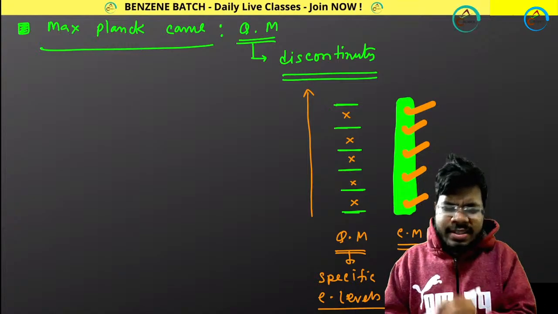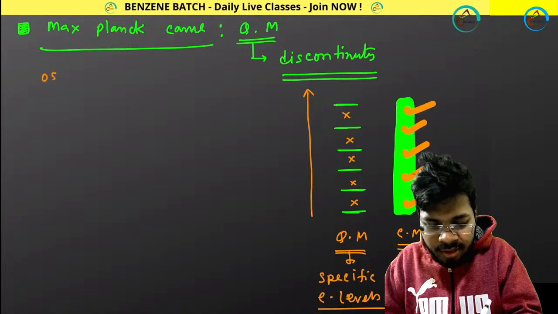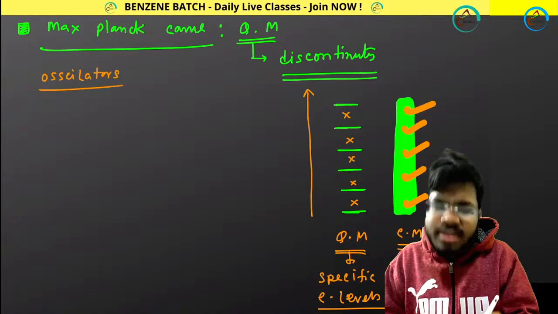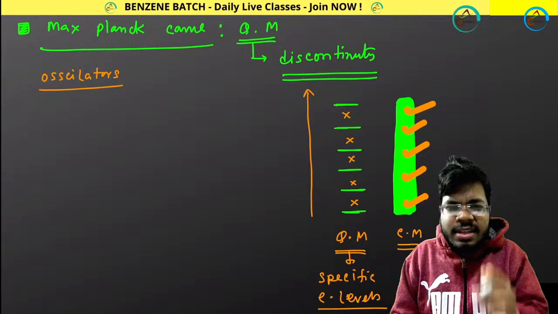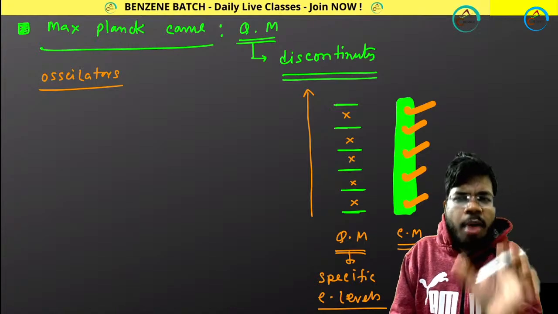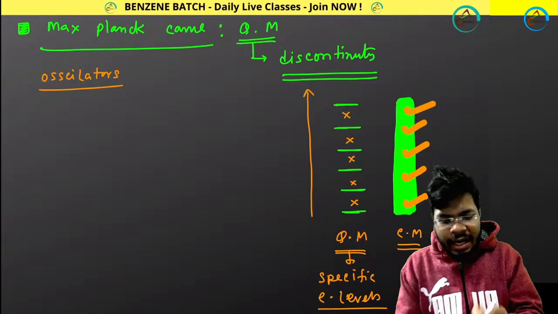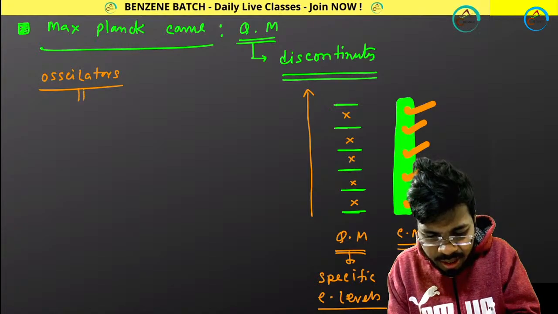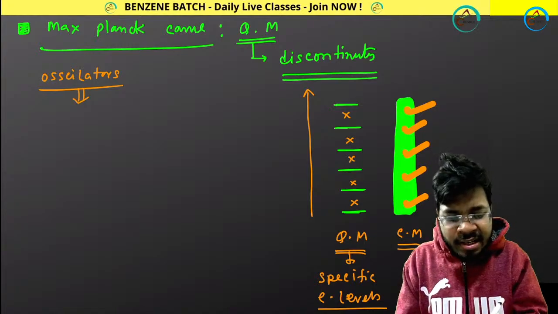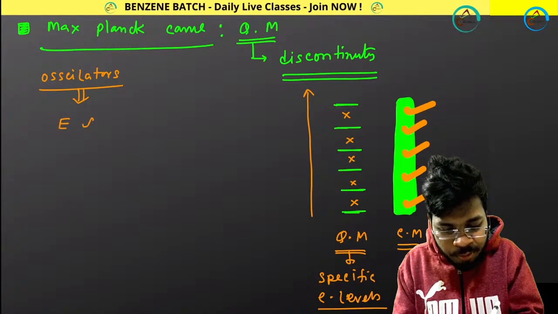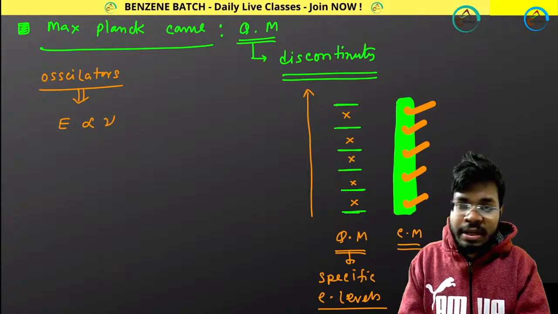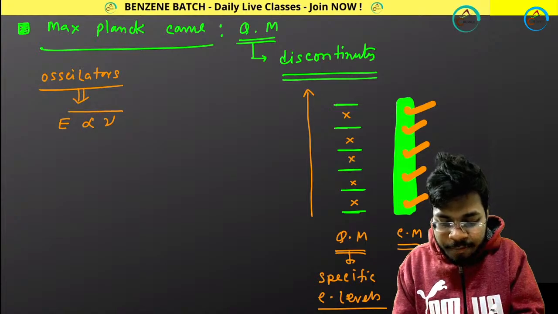So oscillation means some oscillators are there. Oscillators generally oscillate. That means energy is coming out, radiation is coming out by the application of heat in the form of oscillators. And those oscillators have some specific amount of energy. And their energy generally depends upon the frequency of those oscillators. Understood properly? Frequency of that oscillators. Max Planck told that.